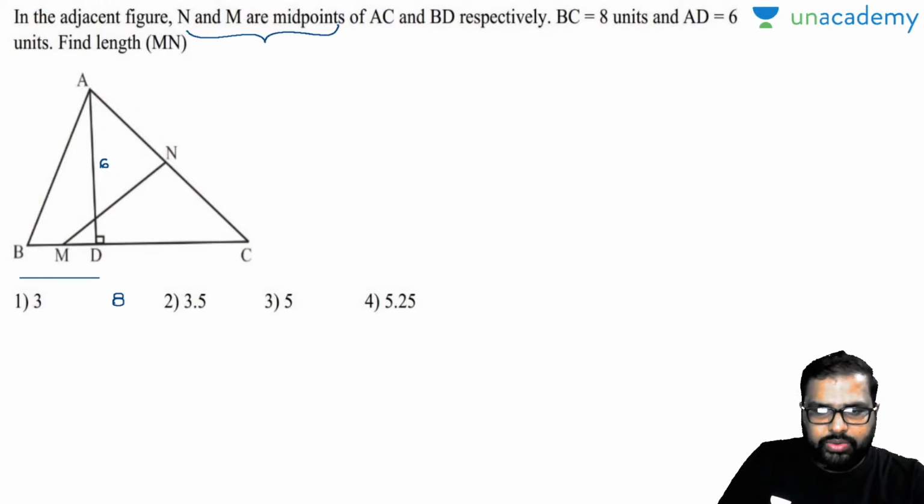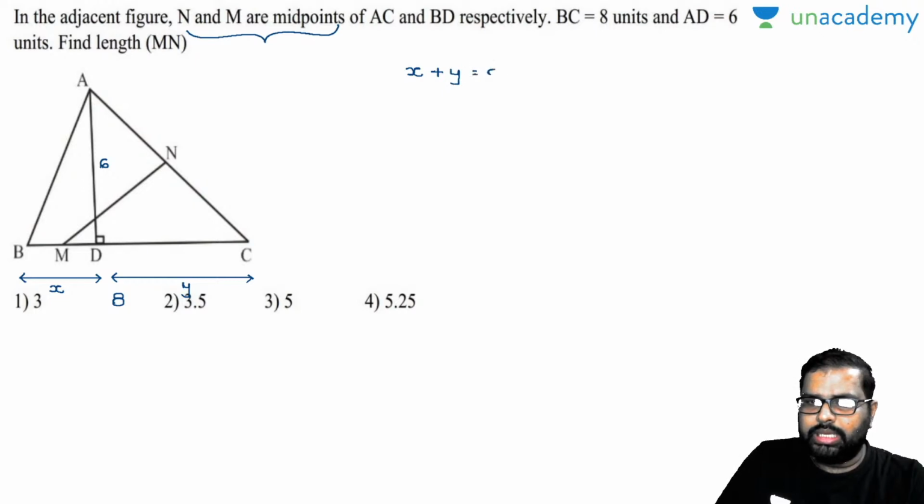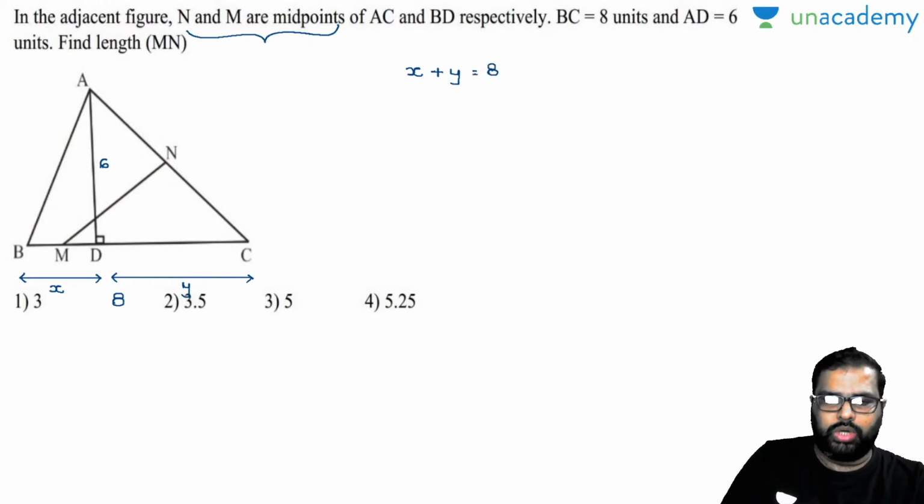I'll take the BD value as X and the DC value as Y. Now I'll take this as Y. Fine, I'll take this as Y. I'll take this as X. So by this, what can I write? X plus Y is nothing but equal to 8. Now see here one more point. So I'll show you how to solve the things there.